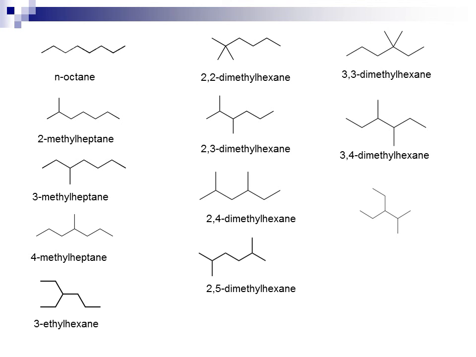This compound has 5 as its base chain, with a branch at the 2 that is a methyl, a single carbon, and a branch at the 3 that is a 2-carbon ethyl. So this is 3-ethyl-2-methylpentane. This compound has a 5-carbon base chain with 2 branches at the 3 position, 1 that is a methyl and 1 that is an ethyl. So this is 3-ethyl-3-methylpentane.